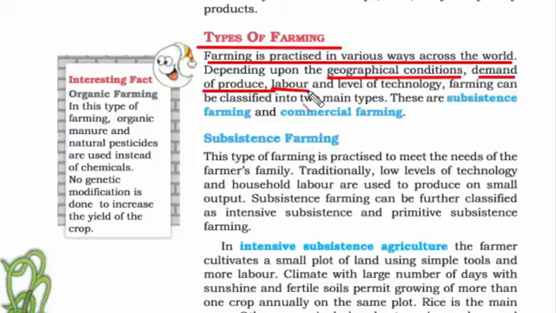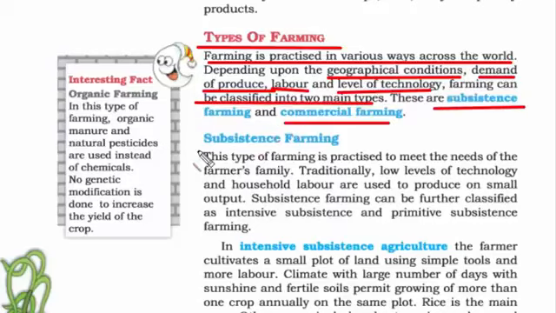So when we say labor, we mean skilled labor, whether they can do a particular farming or not, whether they are expensive or not, because if it is expensive, then you cannot hire more people. Finally, the level of technology we have. The more advanced technology you have, the easier it is to do farming or any kind of activity. You'll produce large quantity in less time. Farming can be divided into two types, that is subsistence farming and commercial farming.